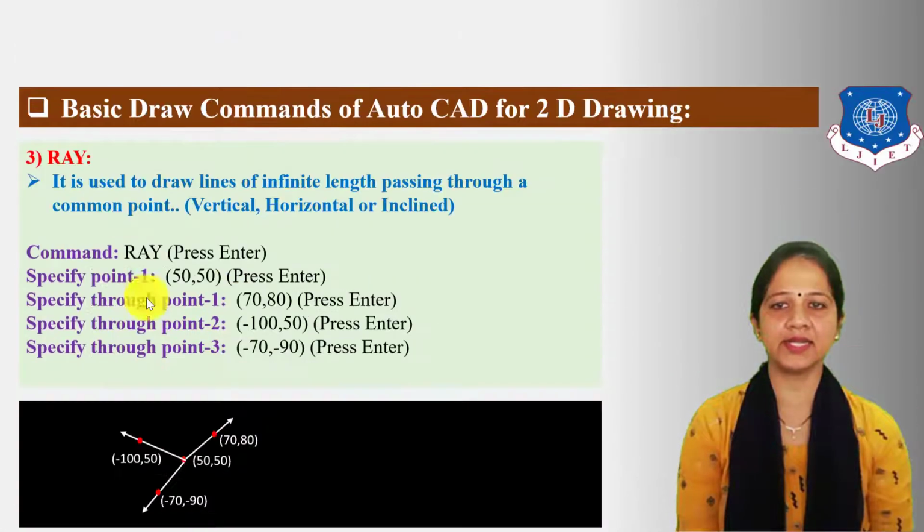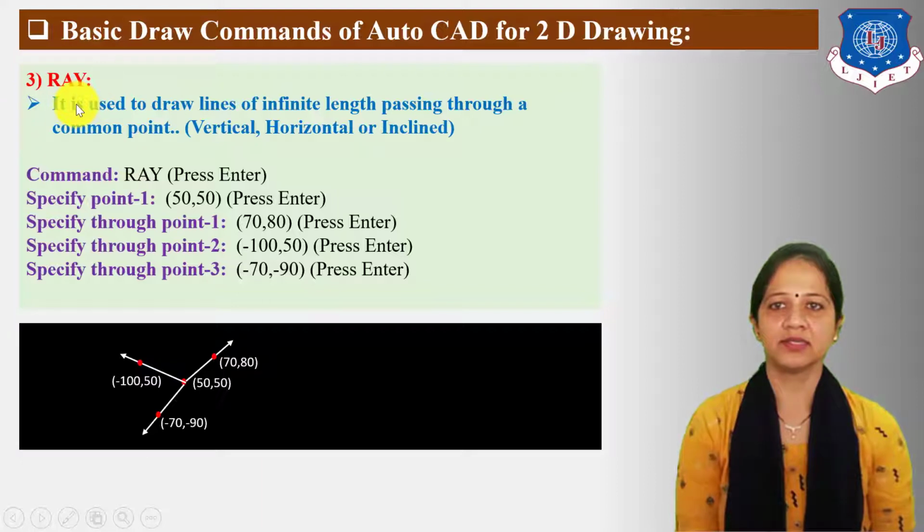Next, let us understand the ray command. It is used to draw lines of infinite length passing through a common point, vertical, horizontal or inclined. Now, the command is ray. So type the ray command in the command bar area, then press enter.